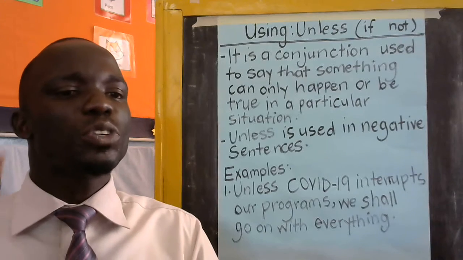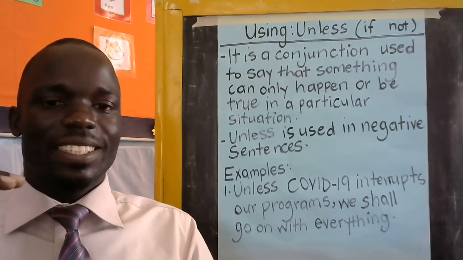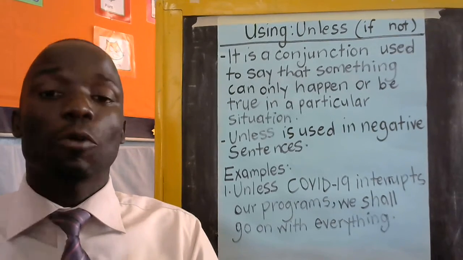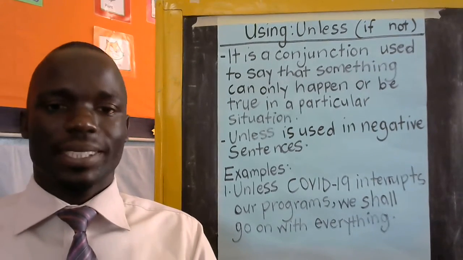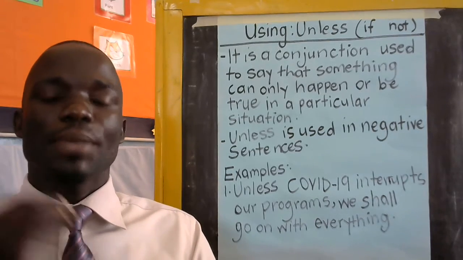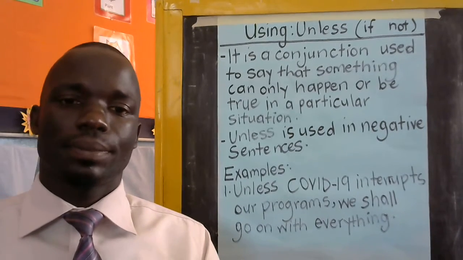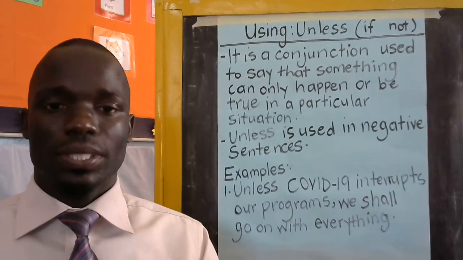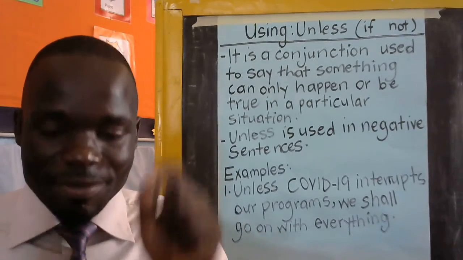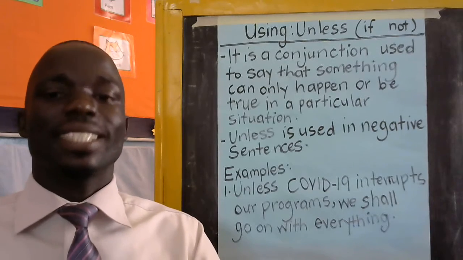I am going to remove that negative word that made our first sentence negative. If I get the money, I'll buy the car I told you about. This is a positive sentence. If I get the money, I'll buy the car that I told you about. It's a positive sentence. But they want us to use unless in that very sentence. So what are we going to do? Of course, we are going to make the sentence negative.